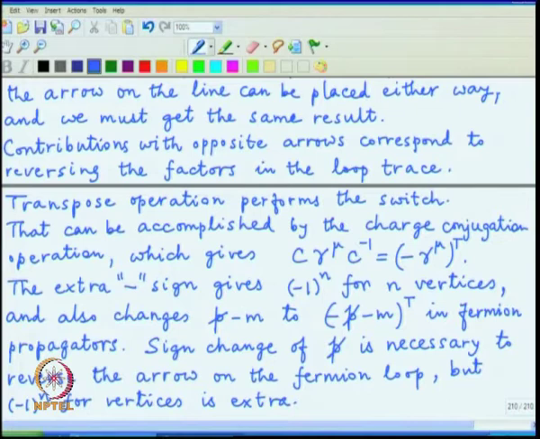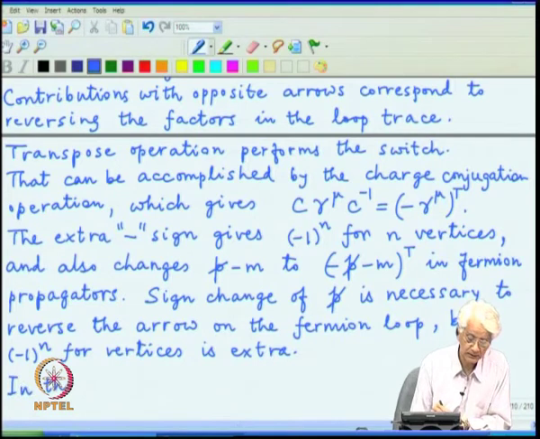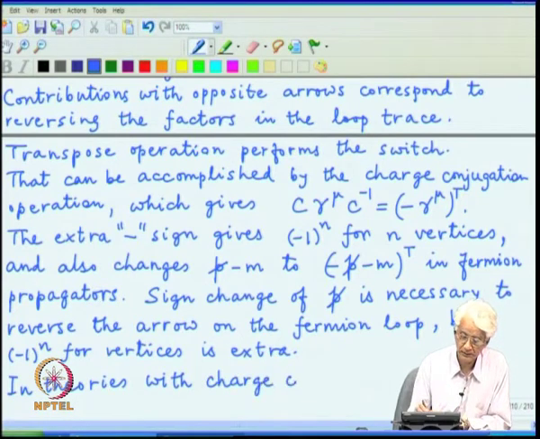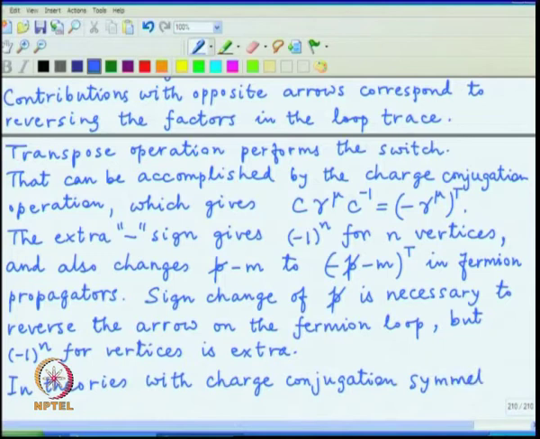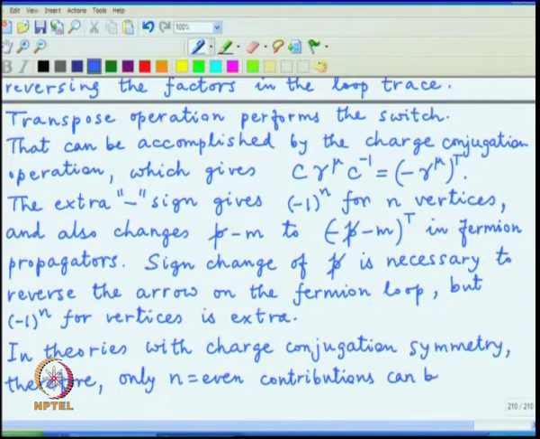And as a result of this simple argument, in theories with charge conjugation symmetry, therefore, only n equal to even contributions can be non-zero.